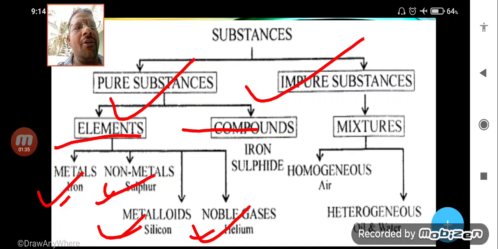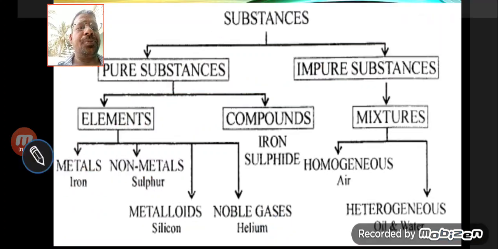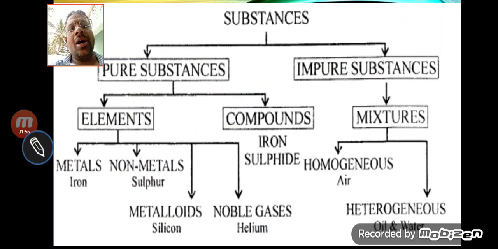Now, in the case of impure substance, means mixture, there are two kinds of mixture, homogeneous and heterogeneous. What is a mixture, and what is homogeneous and heterogeneous, we will talk about these topics in the next lecture, in the next chapter also. So now let's get started.